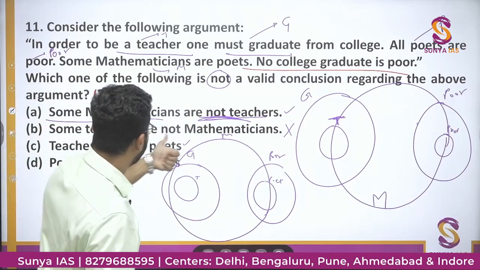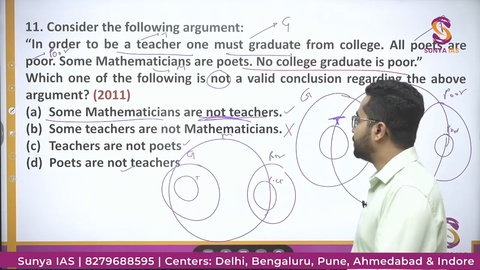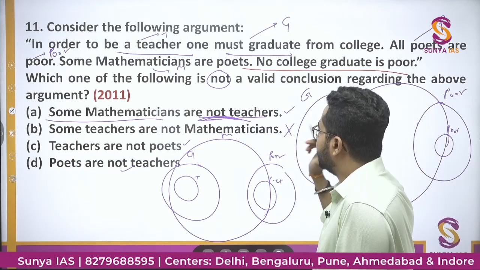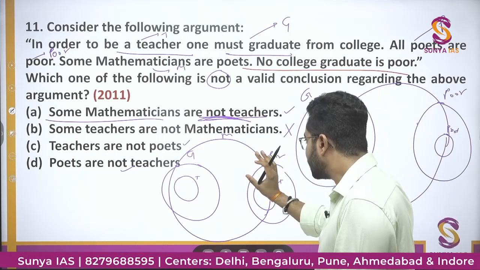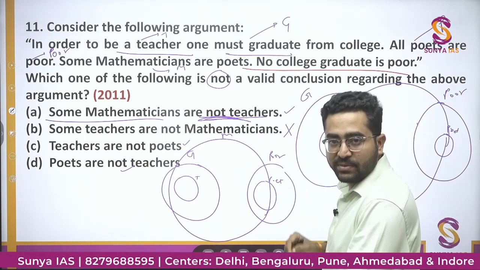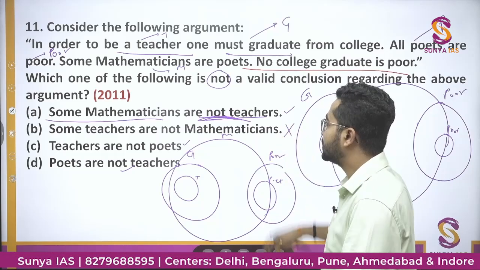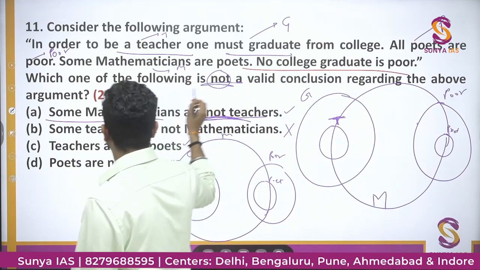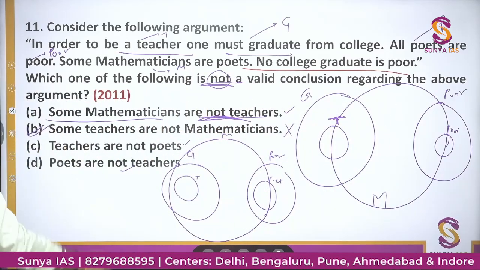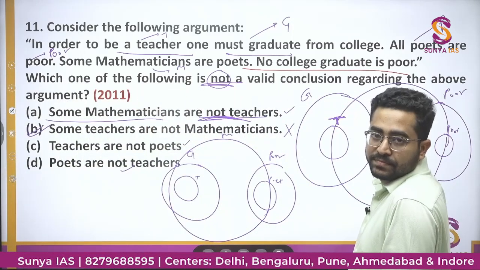So this statement is wrong, where some teachers are not mathematicians. This statement is wrong in the second possibility. So when you look at the other possibilities, you can find that some teachers are not mathematicians is a wrong statement. They are asking for the wrong statement itself, so the correct option would be option B. Some teachers are not mathematicians.